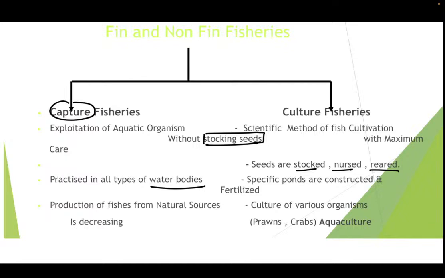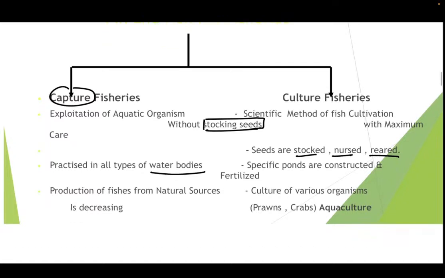Why does it have to be well fertilized? Because we need to provide an optimum pH and optimum temperature for the fishes to survive. Even if you have fish ponds at your places, you know that it is important to maintain the optimum temperature. If the temperature goes high or goes low, the fishes die. In the same way, if we want maximum output from culture fisheries, we are supposed to have an optimum pH and optimum temperature, and that is the reason specific ponds are constructed and also fertilized. In capture fisheries, production of fishes from natural sources is decreasing.